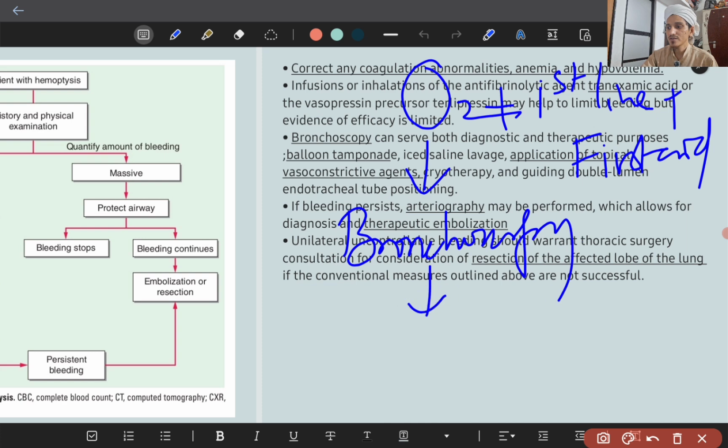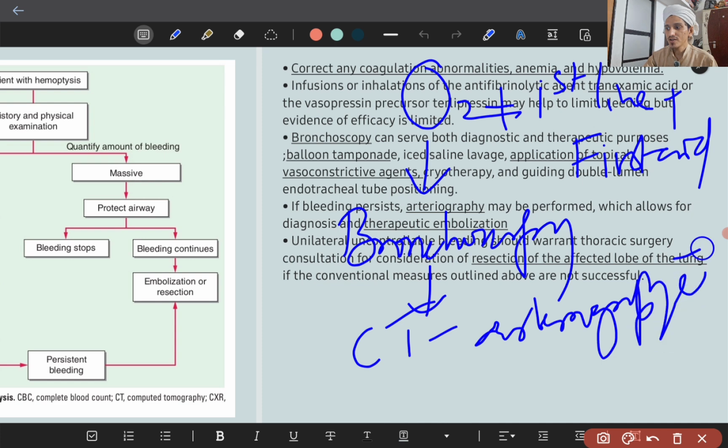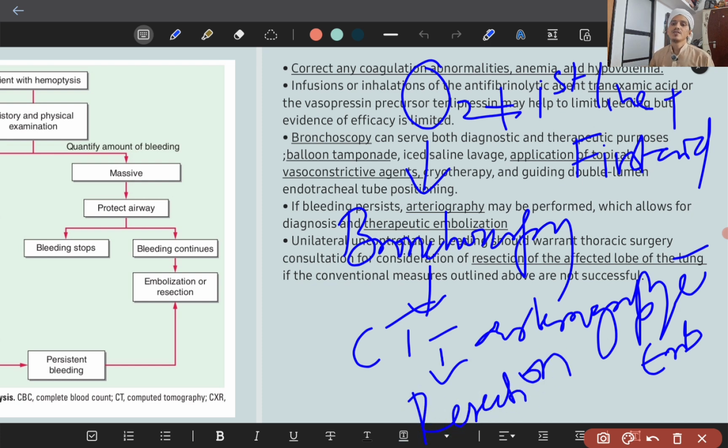Not subsiding, you will go for CT arteriography with embolization. Still not stopping, then you will go for resection of the lung. So with this, we complete our topic of hemoptysis. Next, we will discuss the next topic afterwards. Thank you for watching.